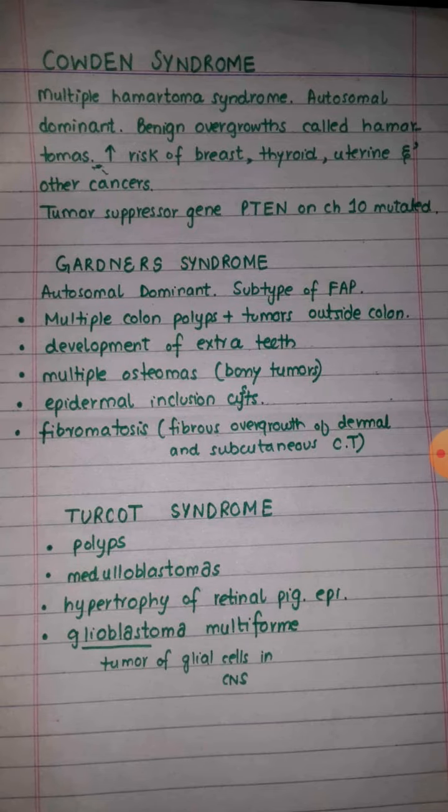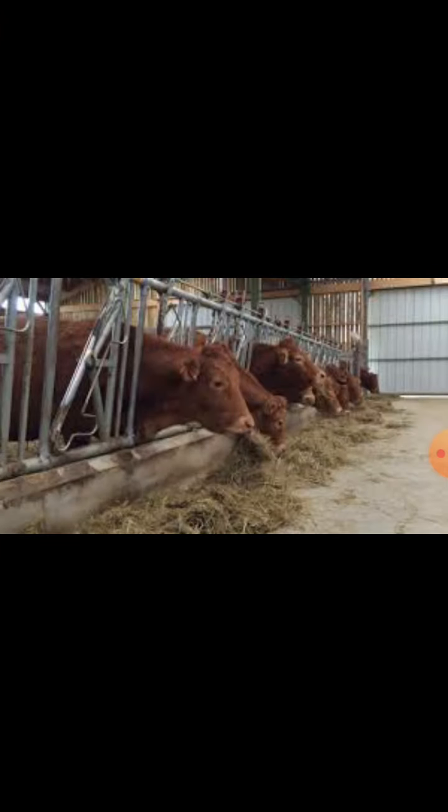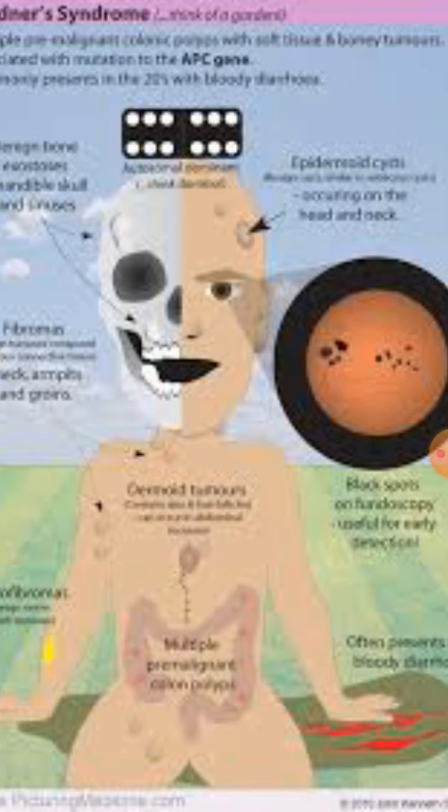Next syndrome is Gardner syndrome. Gardner syndrome is another autosomal dominant syndrome. We can remember Gardner syndrome by imagining a person who is sitting in a garden, and this person has multiple diseases. For example, this person has multiple polyps in the intestine. He is suffering from multiple adenomatous polyposis. Then there are multiple osteomas or bony tumors.